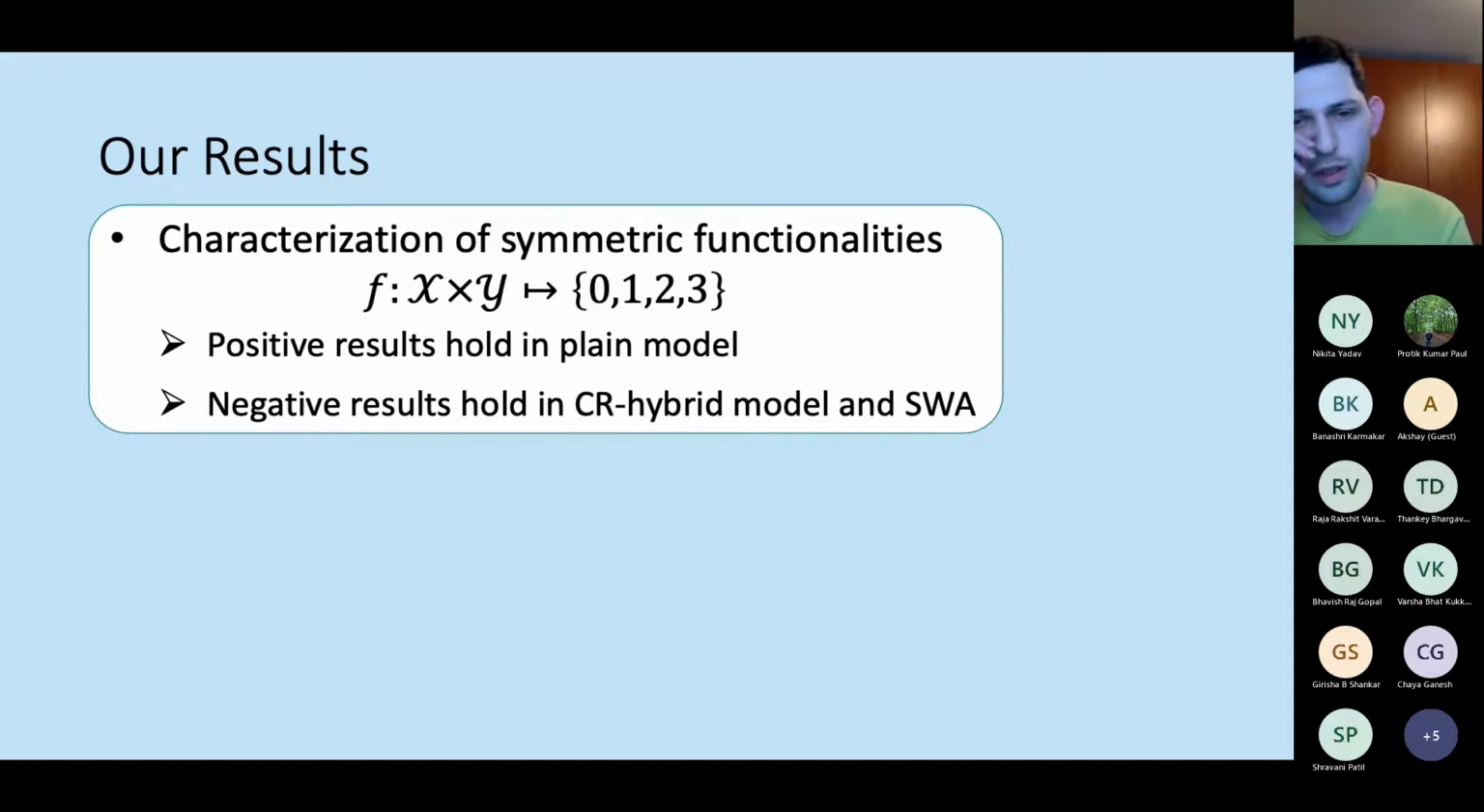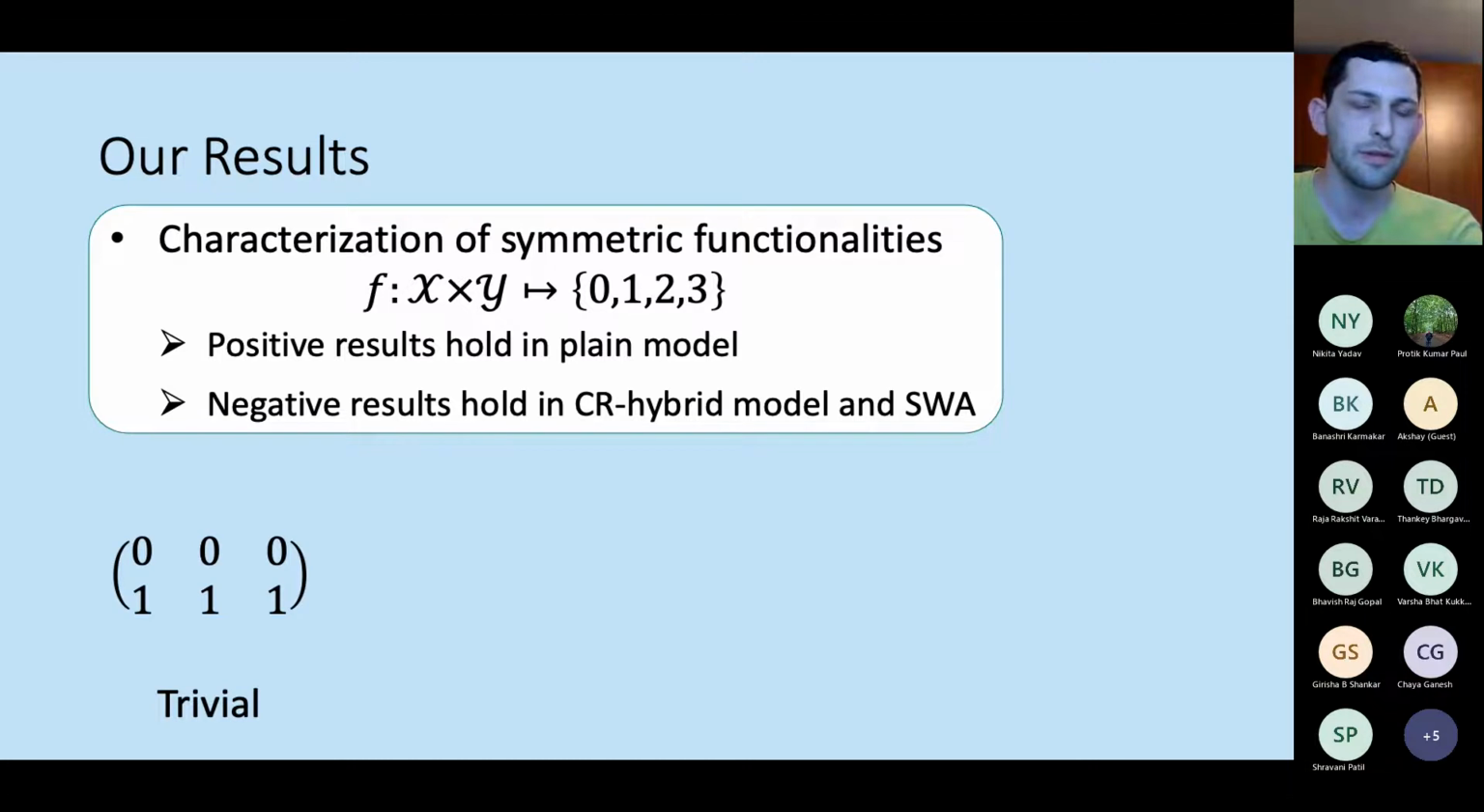So what do the functionalities that can be computed look like? I'm going to view these functions as matrices. I'm going to assume that one party chooses a row, the other party chooses a column, and the output that they receive is the value that's written in the entry that they chose. So the first class of functionalities that can be computed are the trivial ones, where the function depends on only one of the inputs.